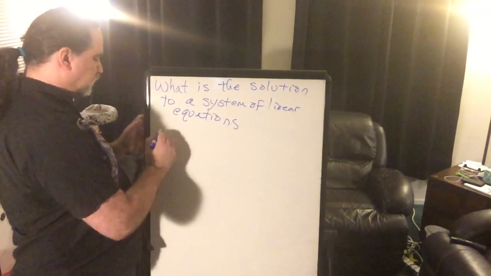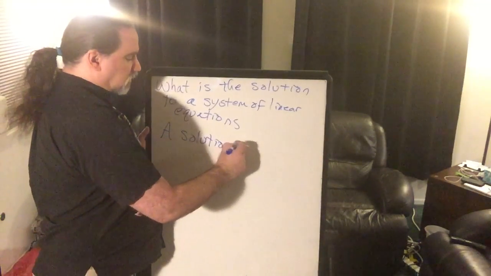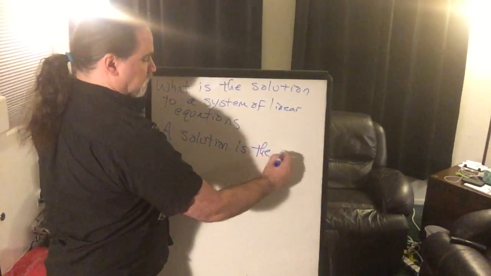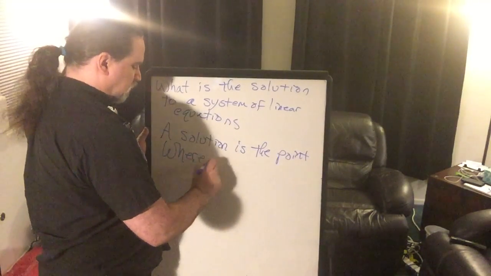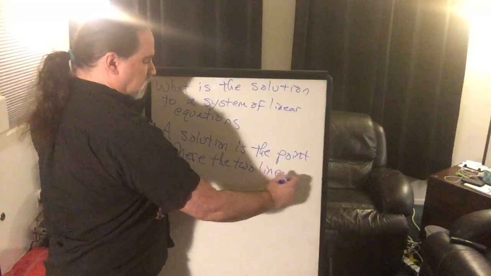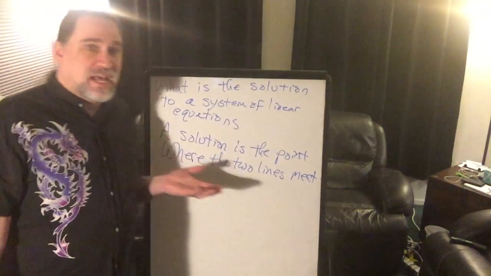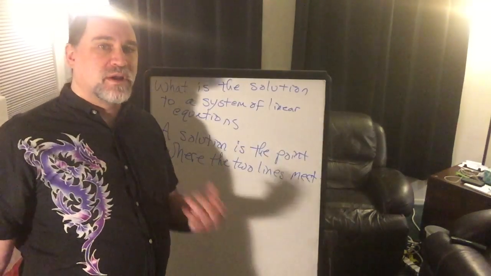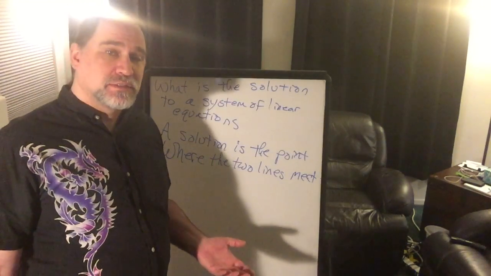So what is a solution? A solution is the point where the two lines meet. That's what we're going to be trying to figure out. Where do two lines on a graph meet?